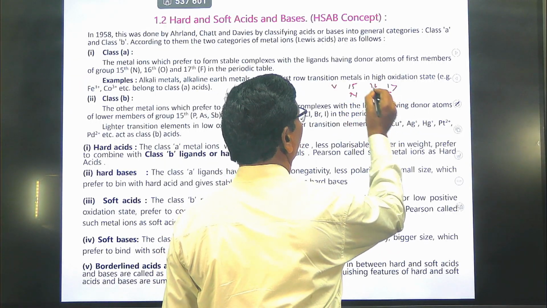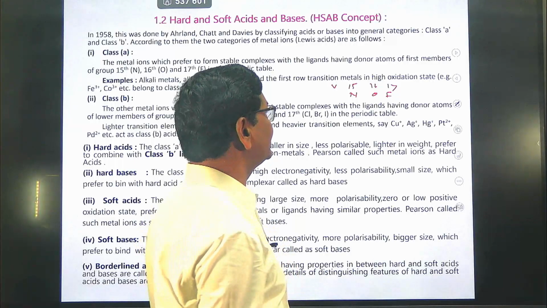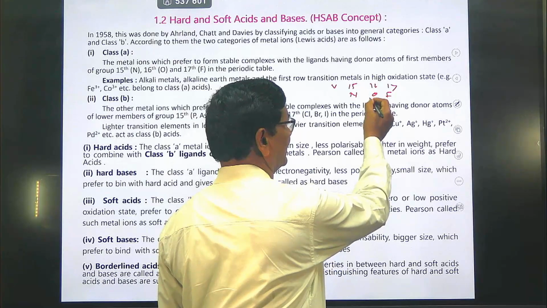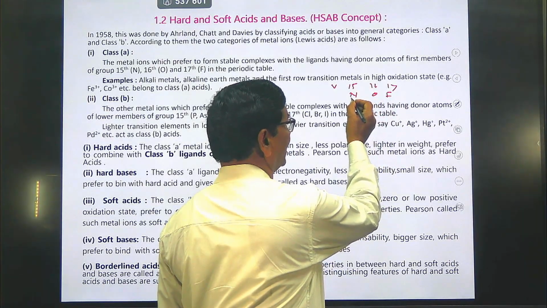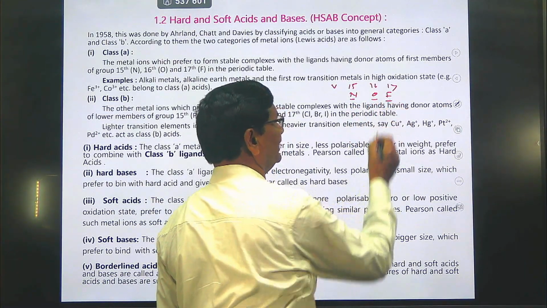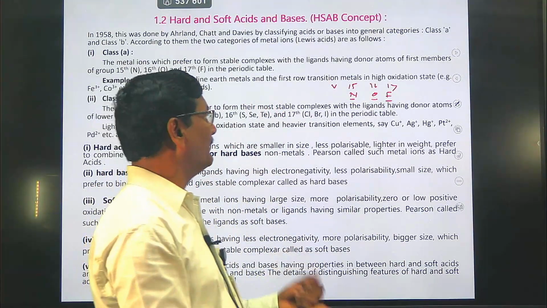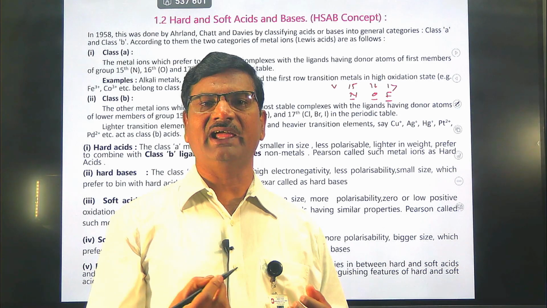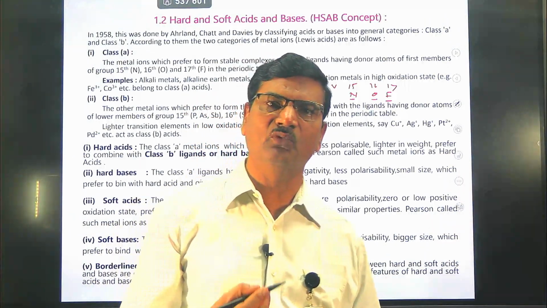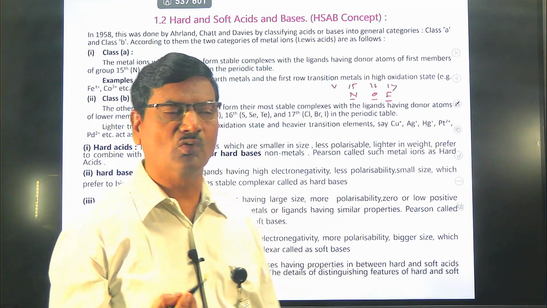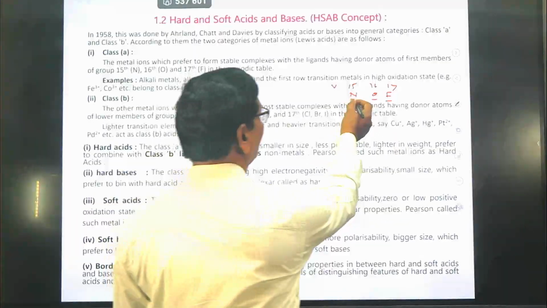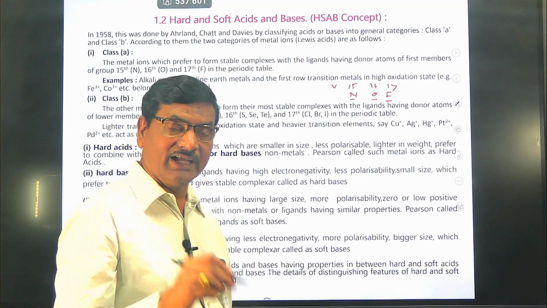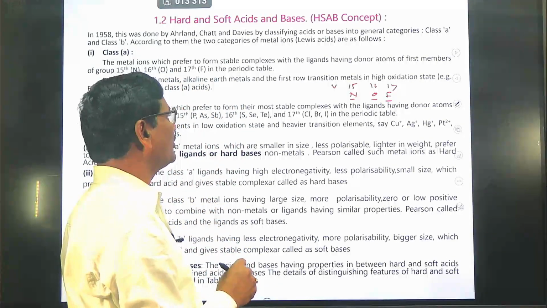Ligands prepared with nitrogen, oxygen and fluorine, when combined with first transition series metals like scandium, titanium, vanadium, chromium, manganese, iron, cobalt, become very stable complexes.